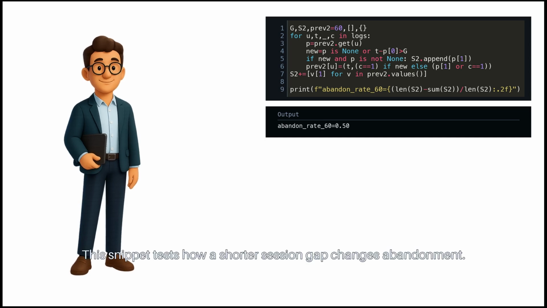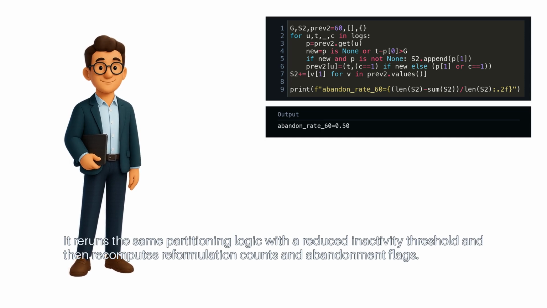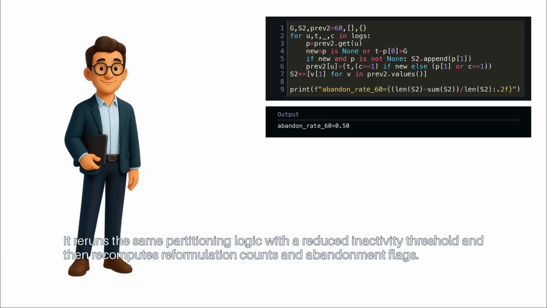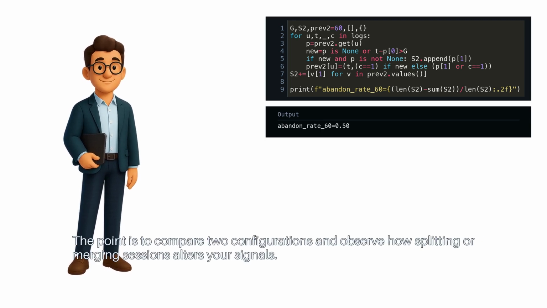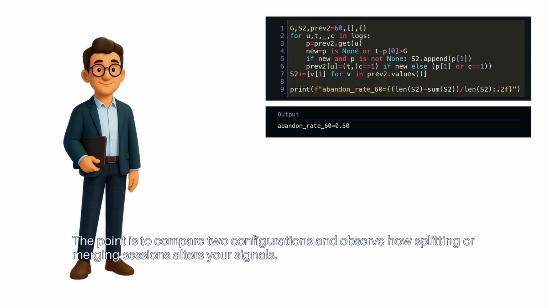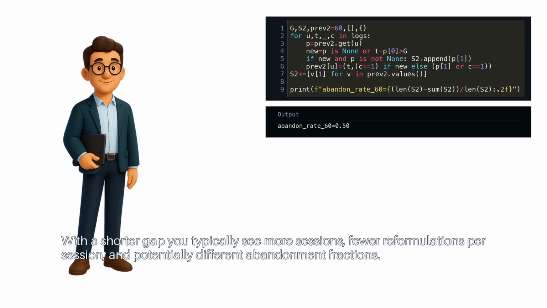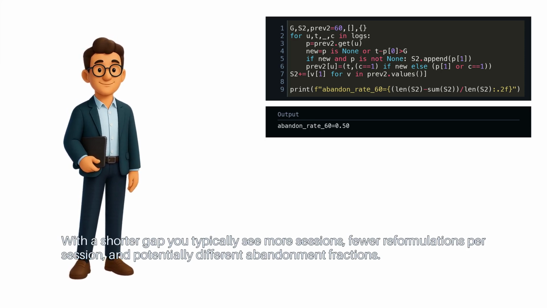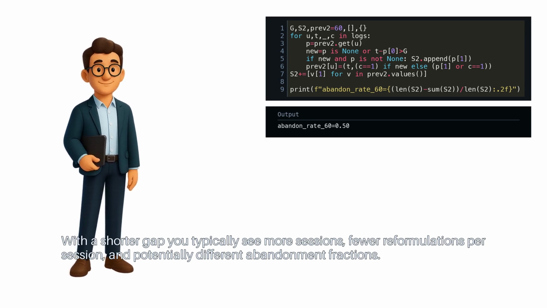This snippet tests how a shorter session gap changes abandonment. It reruns the same partitioning logic with a reduced inactivity threshold and then recomputes reformulation counts and abandonment flags. The point is to compare two configurations and observe how splitting or merging sessions alters your signals. With a shorter gap, you typically see more sessions, fewer reformulations per session, and potentially different abandonment fractions.